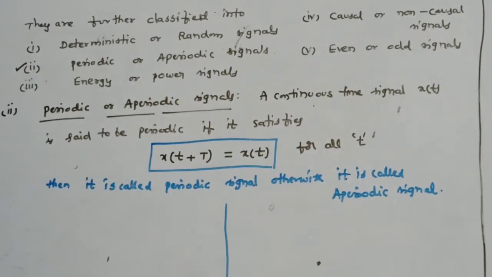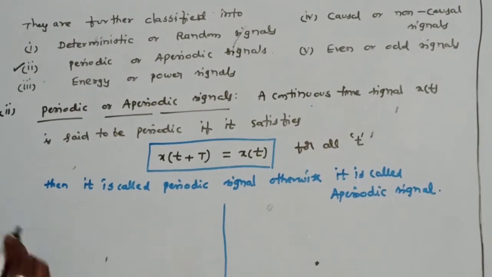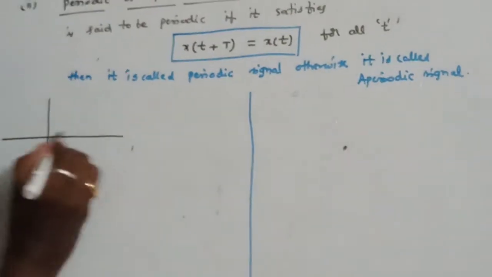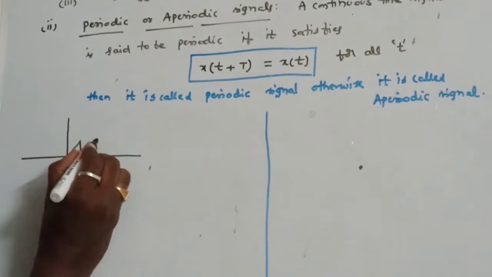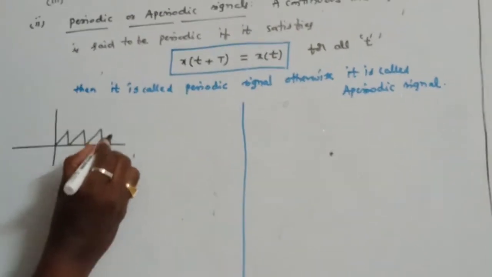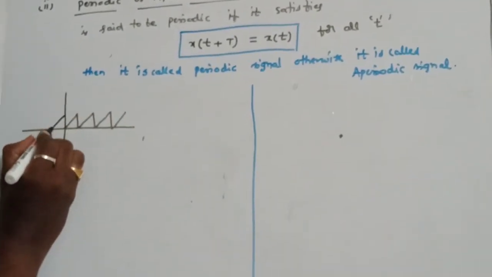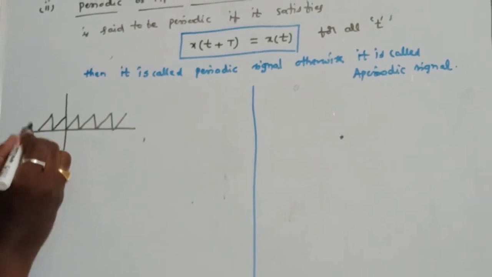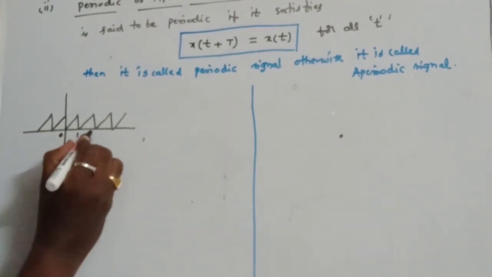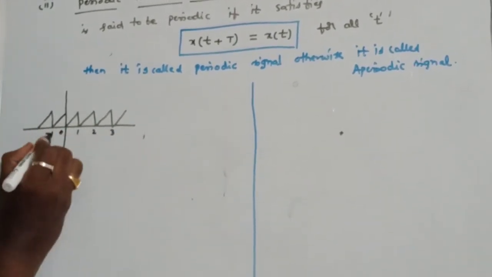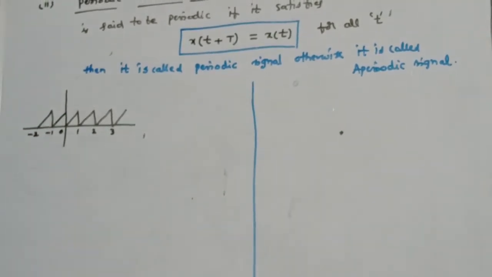For example, say the given signal is a sawtooth waveform, something like this. For example, 0, 1, 2, 3, minus 1, minus 2.